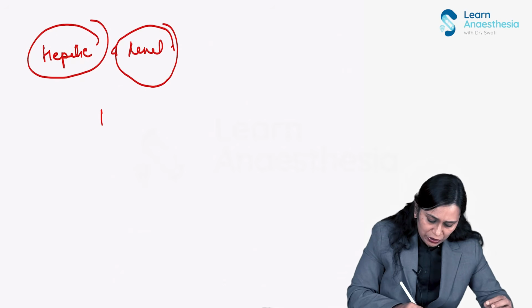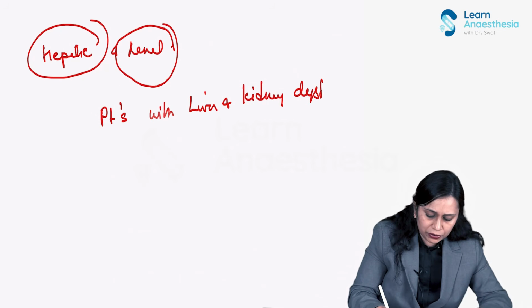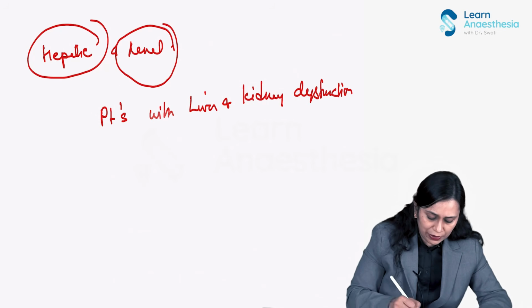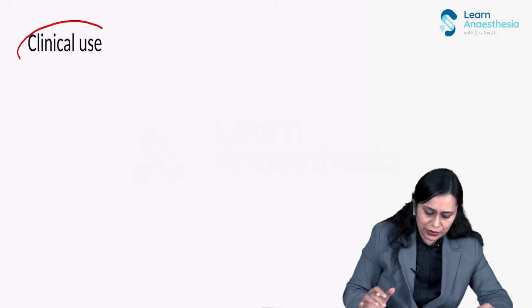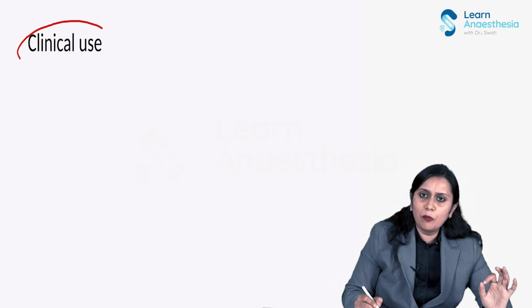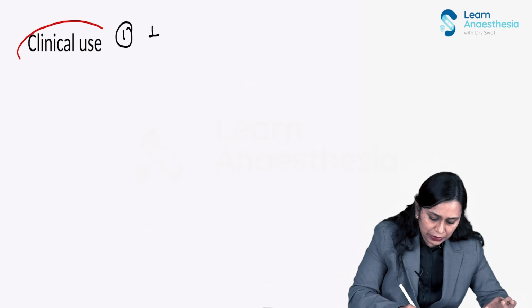So patients with liver and kidney dysfunction, propofol can be used. Okay. Now let us see how we use it. The most important use of propofol is for induction of general anesthesia, right?